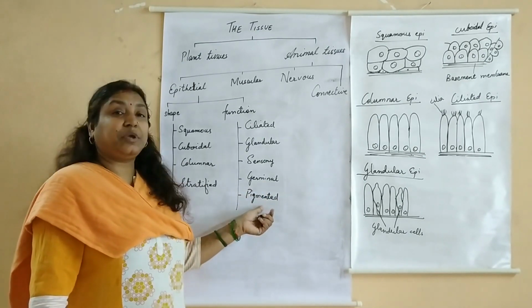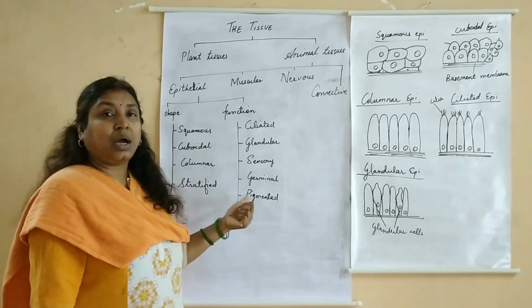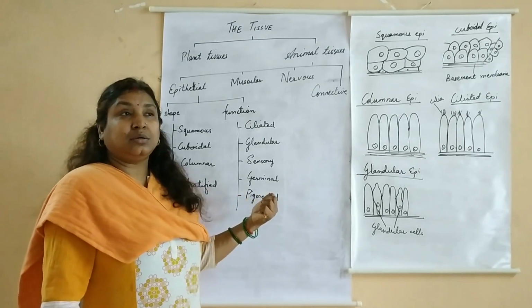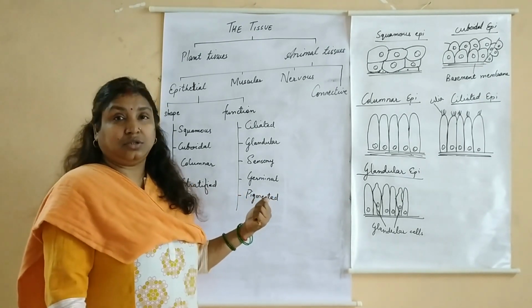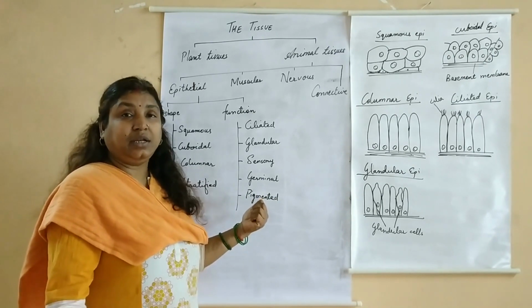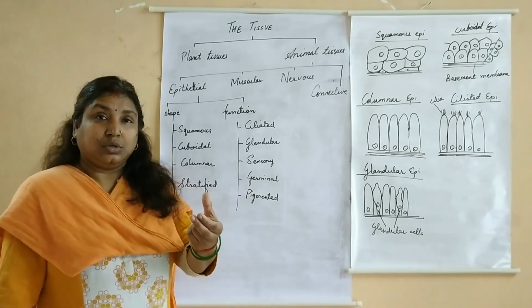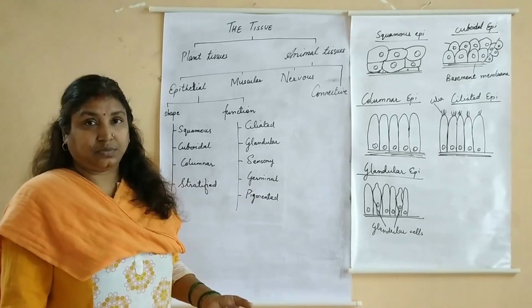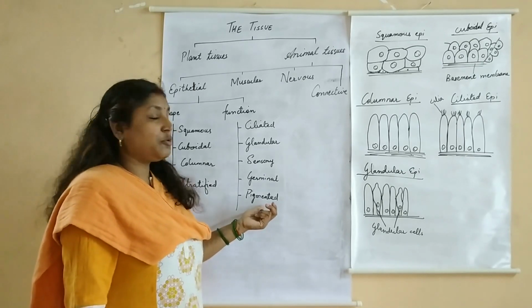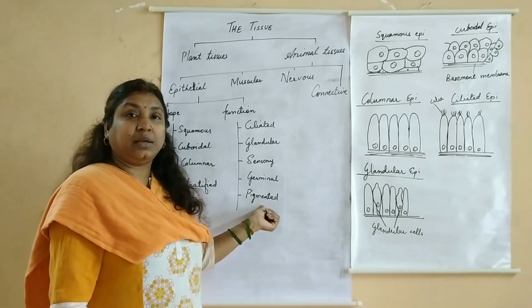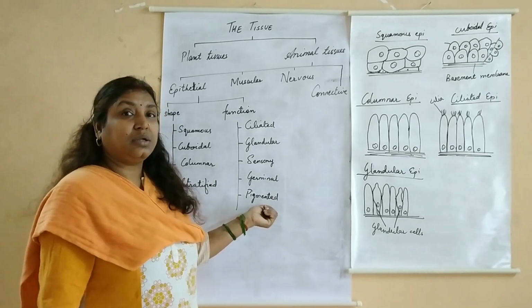And the last is your pigmented. Pigmented epithelium is present in your retinal region, in the retina, where there are visual pigments present. So what happens? They provide nourishment to those cells and help in perceiving the light.